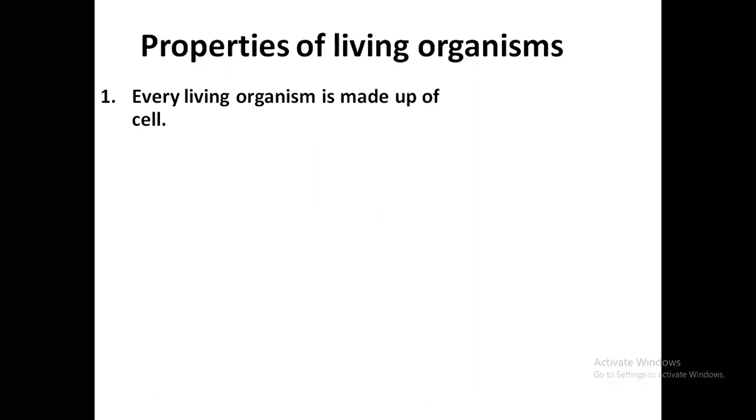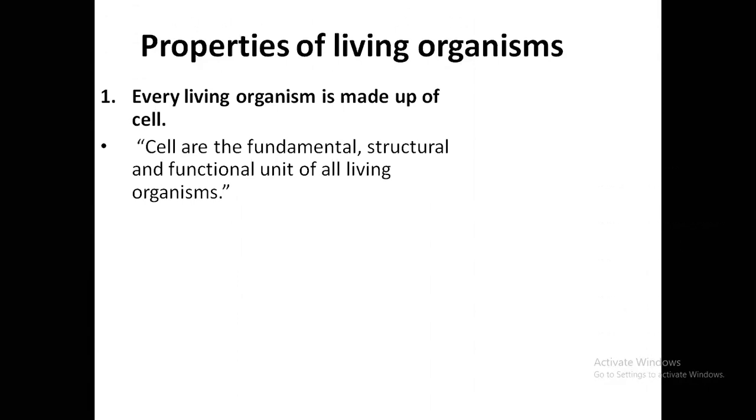I think you already know this term cell. Cells are the fundamental structural and functional unit of all living organisms. That means the structure of the body of any organism is made up of cells, so it is the structural unit, and every function that a living organism carries out is also due to the cells itself.